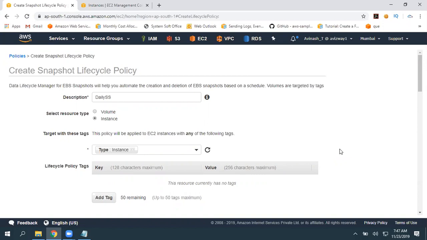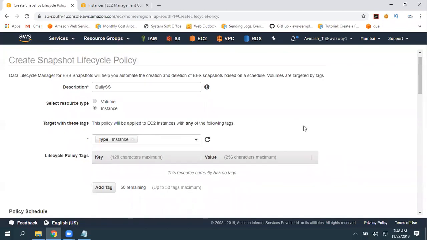Okay, simple. Go with type as production. If it is production, every day at midnight create a backup copy. Take a snapshot. So calculate that midnight hours under UTC, and then apply that here.